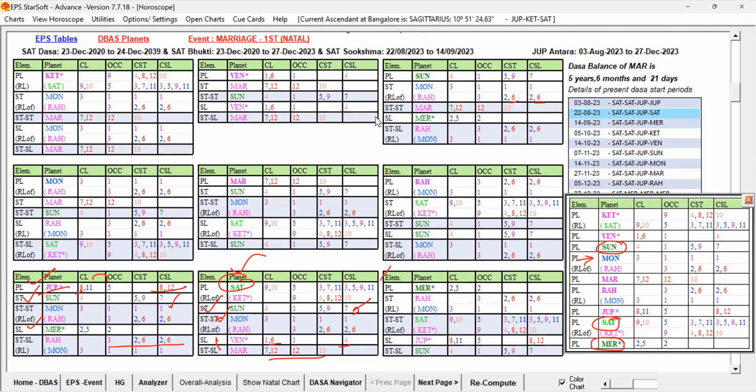So that way, because of the ruler link, that planet, Saturn, in the Jupiter Dasa, can favor, right? We have to check the other planets also, whether other planets are stronger than this Saturn. So Saturn can be taken. That's what I wanted to say. Now let us look at Mercury.